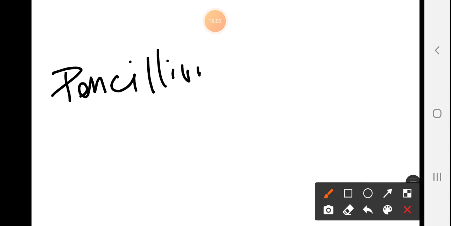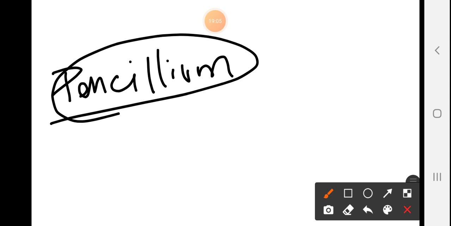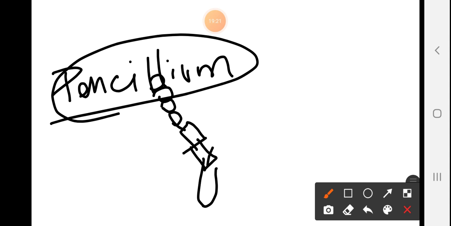Next thing, Penicillium. Penicillium is the one where the antibiotic penicillin is obtained from. Its full name is Penicillium notatum. So let's see its structure. Its structure is something like this, a tree-like structure.